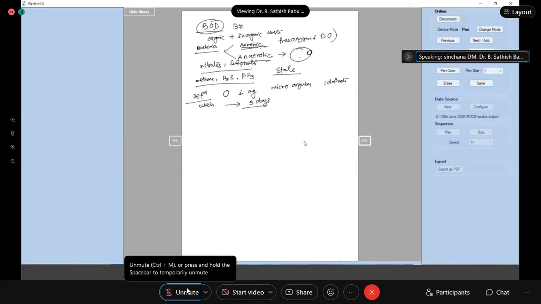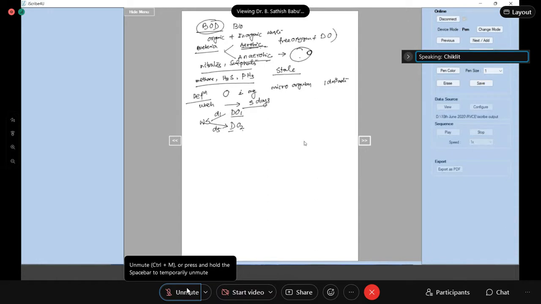Now let's say that I have a water sample. Suppose today is day 1. On day 1 I calculate the DO as DO1. On day 5 I calculate the DO of the sample, let's say DO2. So tell me, will DO1 be more or DO2 be more? DO1 will be more.